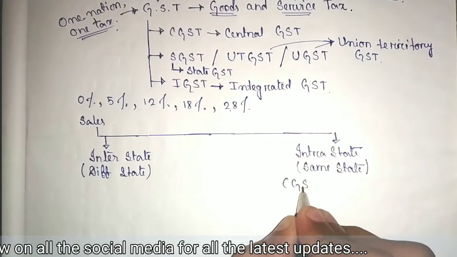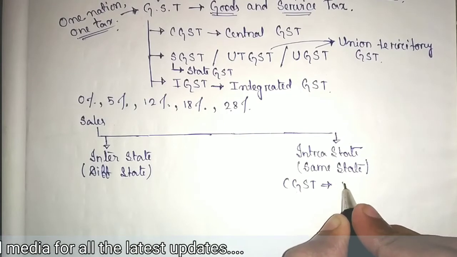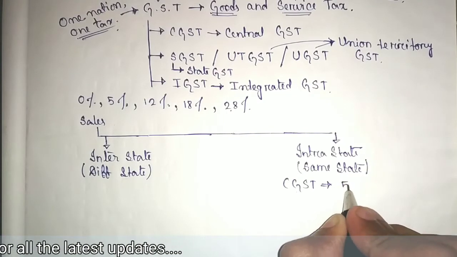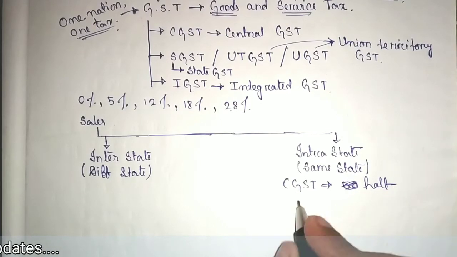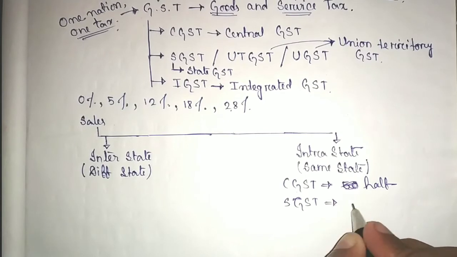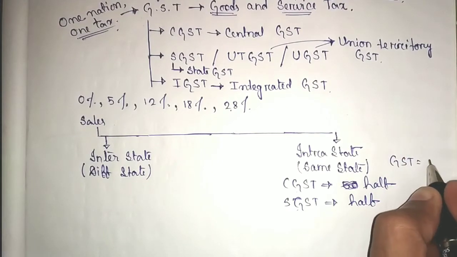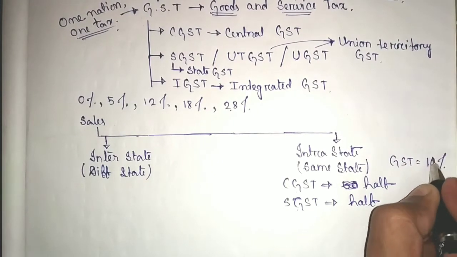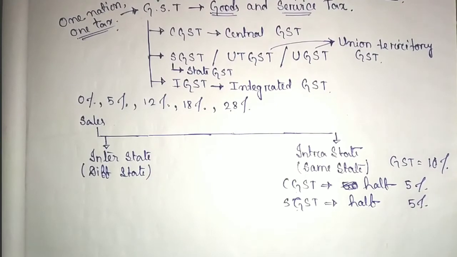One is CGST, that means half is collected by the central government, that is 50%, and SGST, the remaining half, is collected by the state government. For example, if GST is 10%, then 5% is CGST and the remaining 5% is SGST.